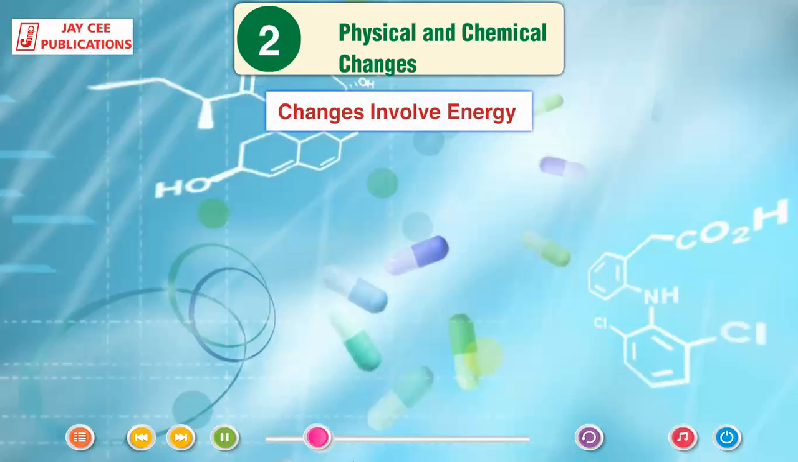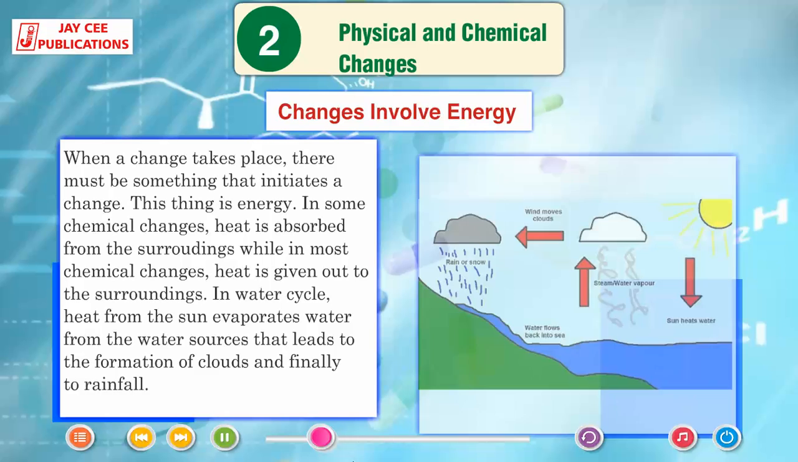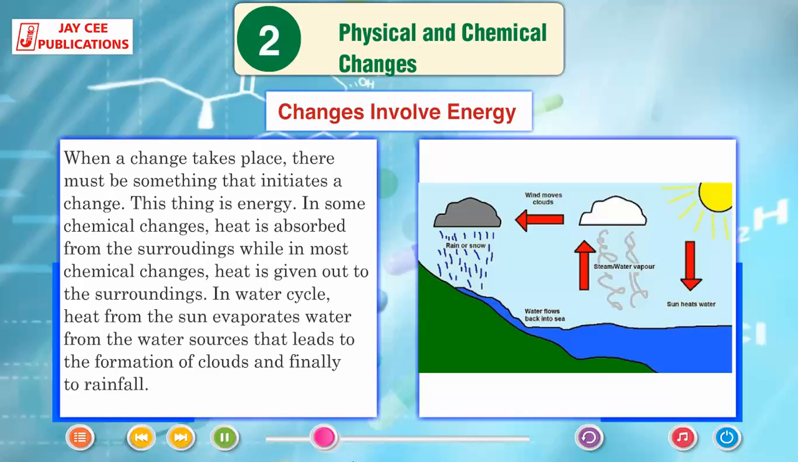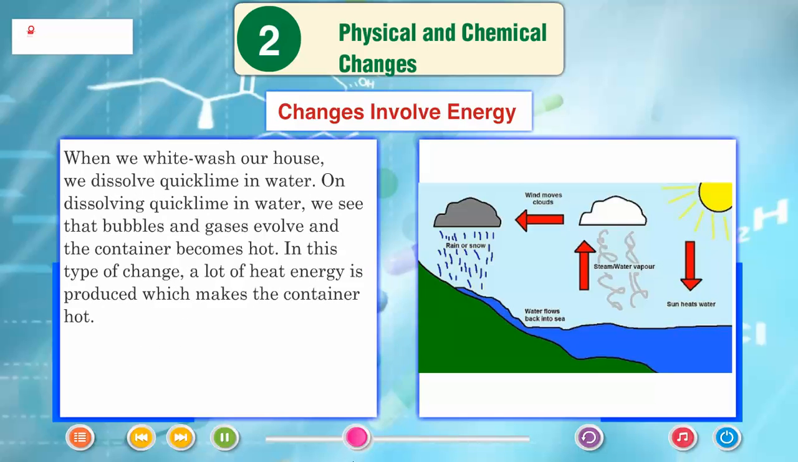Changes involve energy. When a change takes place, there must be something that initiates a change. This thing is energy. In some chemical changes, heat is absorbed from the surroundings, while in most chemical changes, heat is given out to the surroundings. In the water cycle, heat from the sun evaporates water from the water sources that leads to the formation of clouds and finally to rainfall. When we whitewash our house, we dissolve quicklime in water.